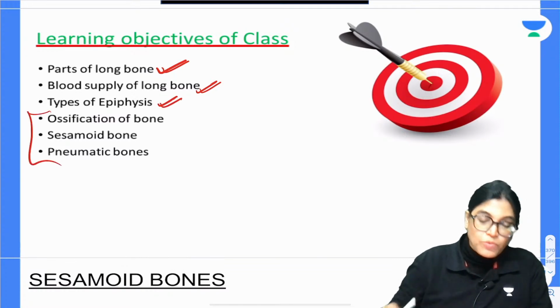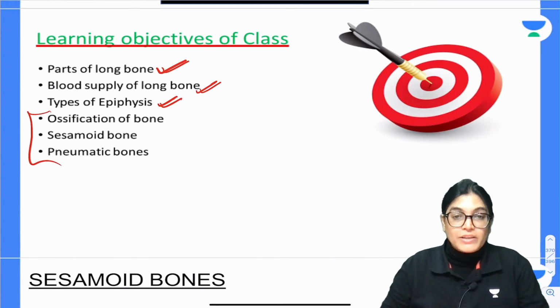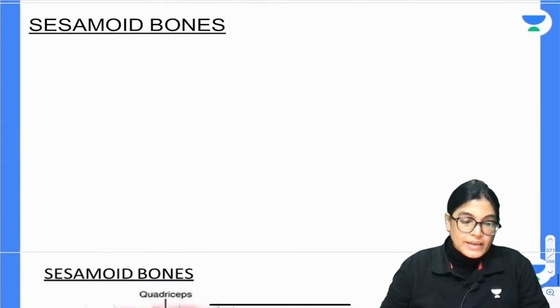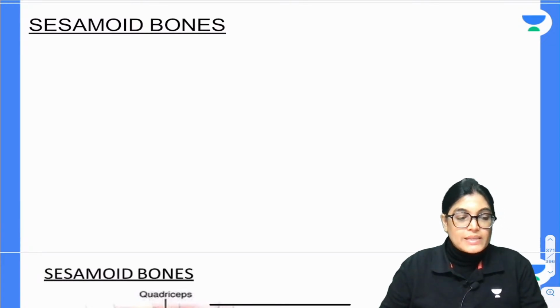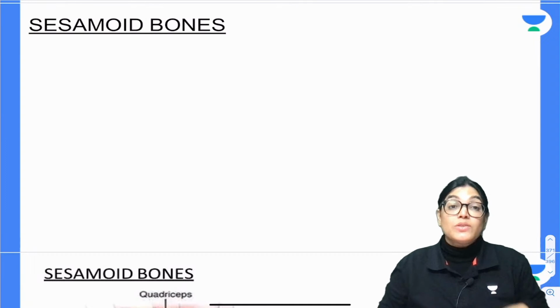So today sesamoid bone and certain points about ossification and pneumatic bone is remaining, and certain clinical aspects. So, let's start with the sesamoid bone first. The first thing is that sesamoid bone, as we know, is not a true bone.